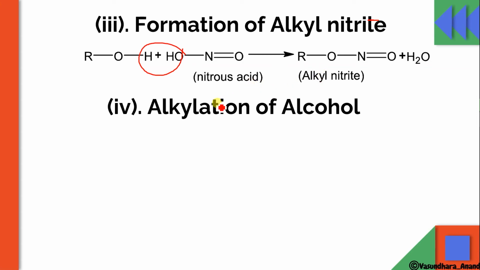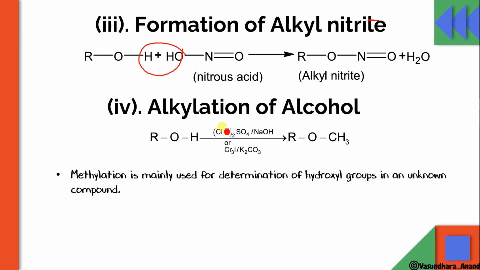Next topic is alkylation of alcohol, like alkyl group attachment on alcohol, so it will form ether. How is it? ROH reacts with dimethyl sulfate in presence of NaOH or K2CO3, then what will happen? This will give you CH3, or whatever the alkyl group is there, and accordingly it will form the ether. This is called alkylation of alcohol. H will be replaced by the alkyl group present in this compound.